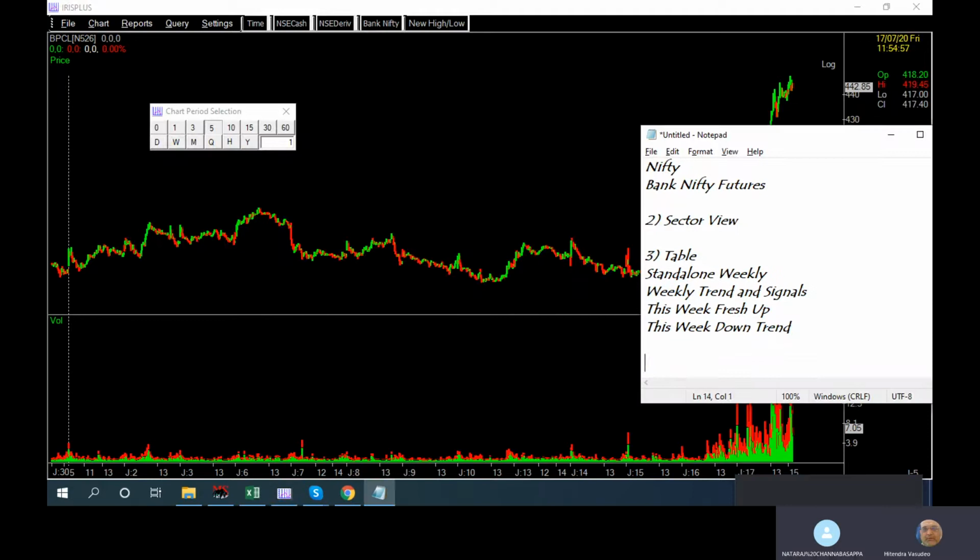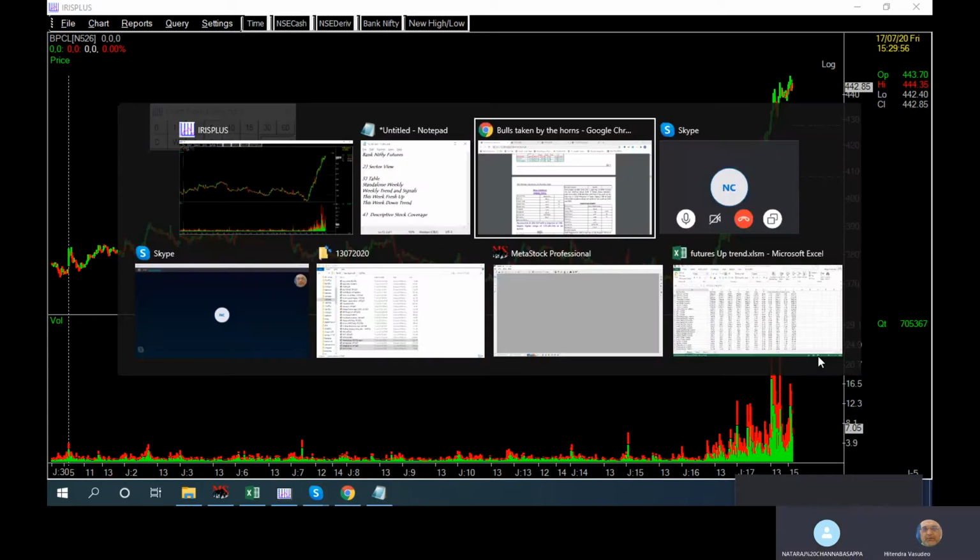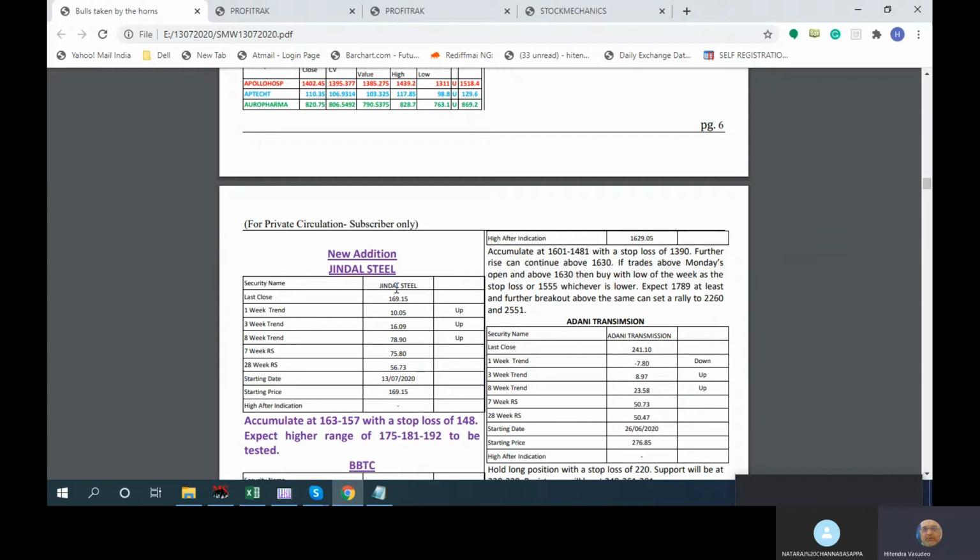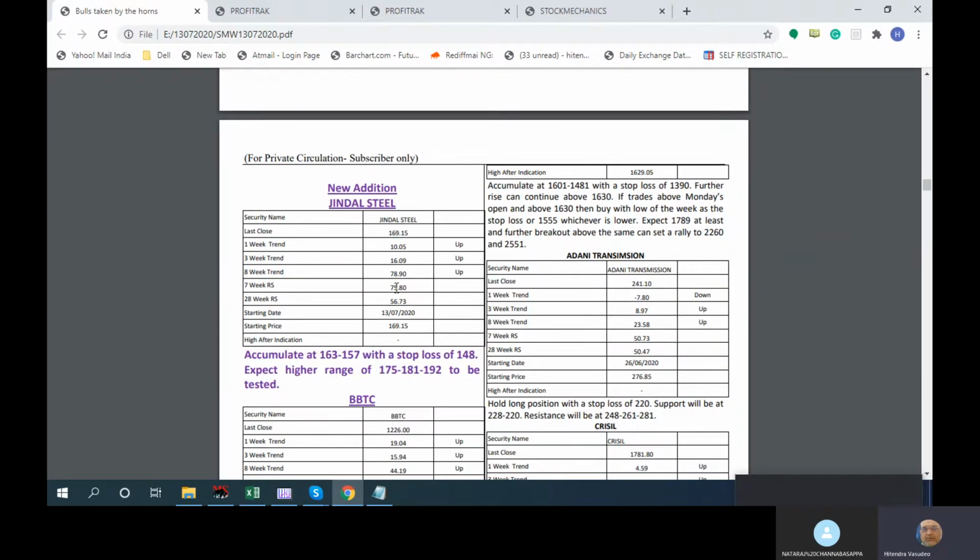The fourth part is the descriptive segment, stock coverage. In this part, this is where we start to look at the focus part of the stock updates. Based on our mechanical systems and our subjective reading and selection based on our observations, we will try to... this is the new edition I've written.